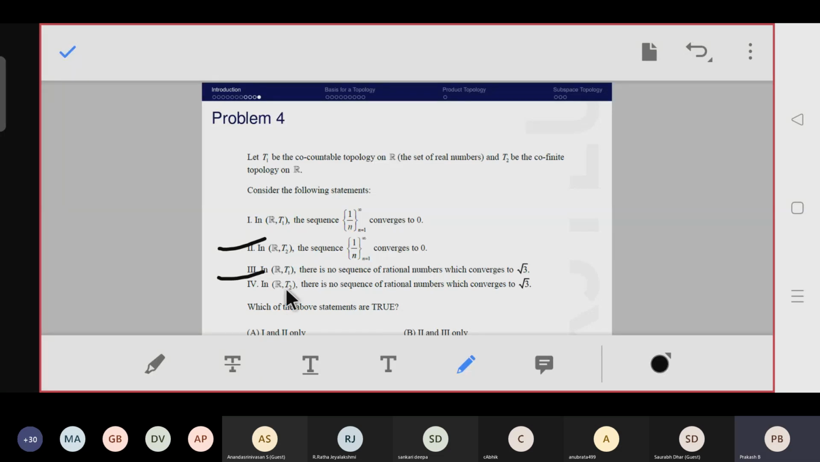So T2, cofinite topology. In a cofinite topology, every sequence converges to every element, but they say that no sequence converges to root 3. So it is a wrong statement. So the answer is 2 and 3. So the option is B, right? Okay.